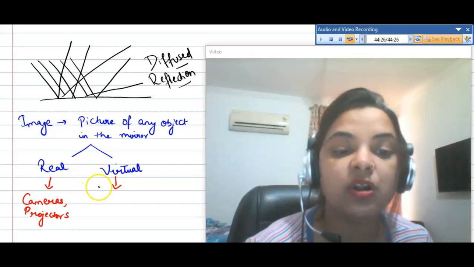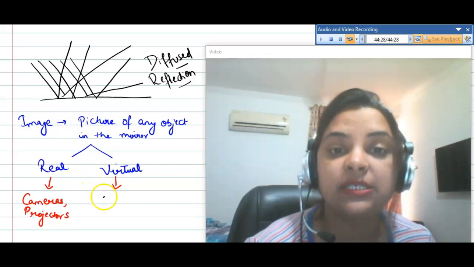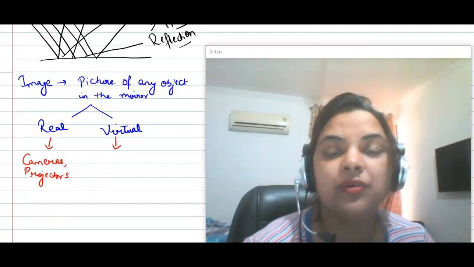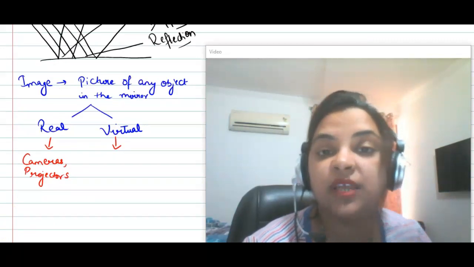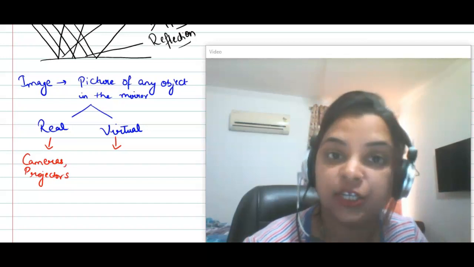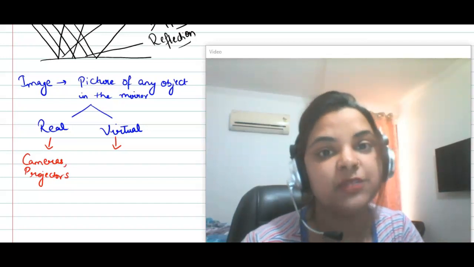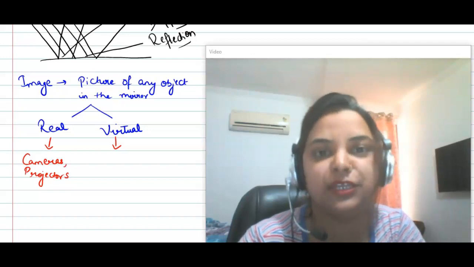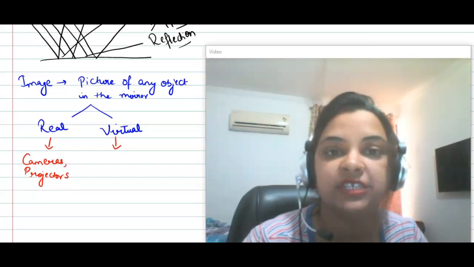So this is called virtual. Now we will discuss the difference between these two. Real image is when rays of light after reflection meet at a point. In virtual, it does not actually meet at a point, but it appears to meet at a point. This is one of the differences.